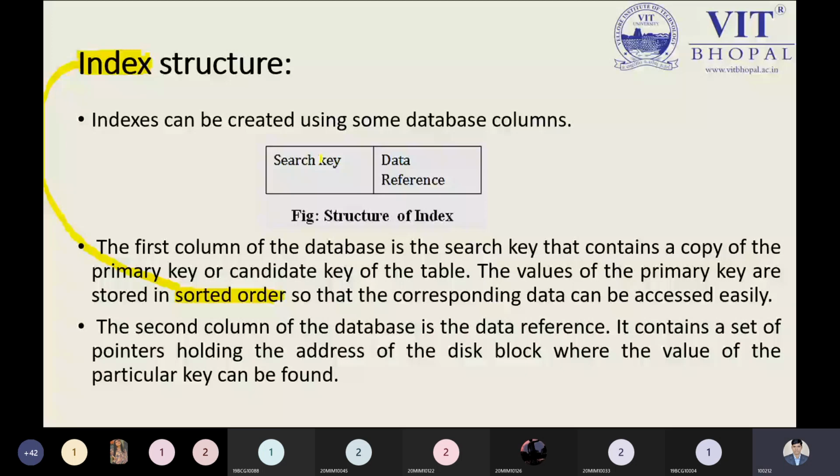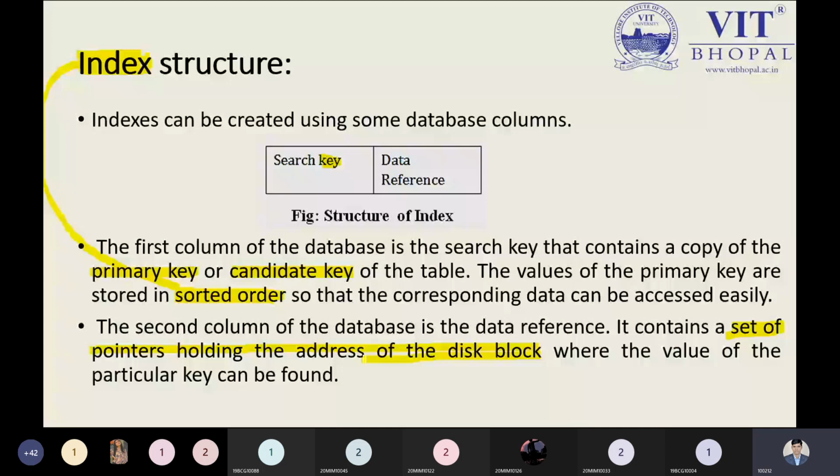When talking about the data references, the second column is the data references. Data reference contains a set of pointers holding the address of the disk block where the information is stored, where the value of the particular key can be found.